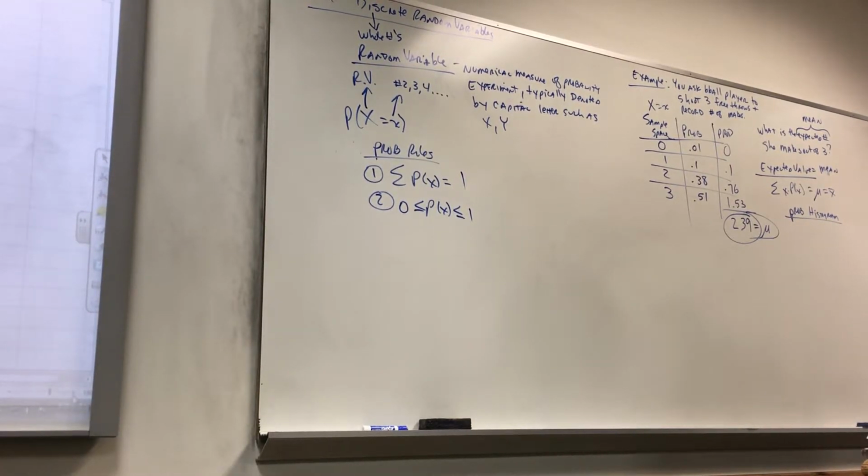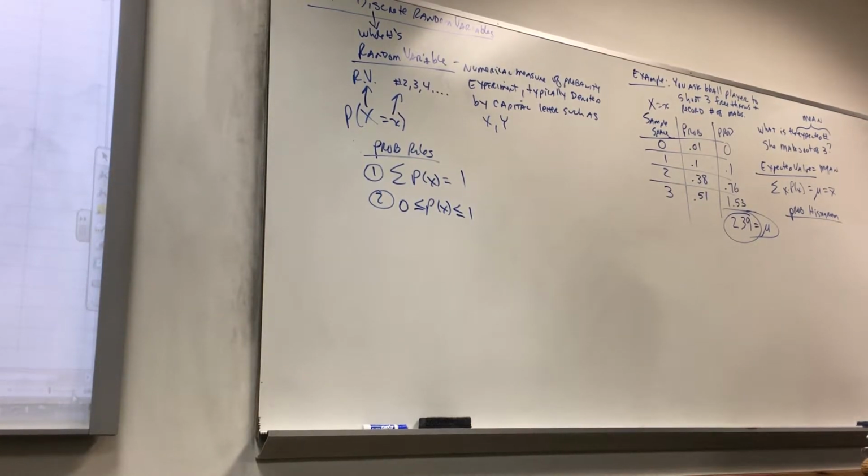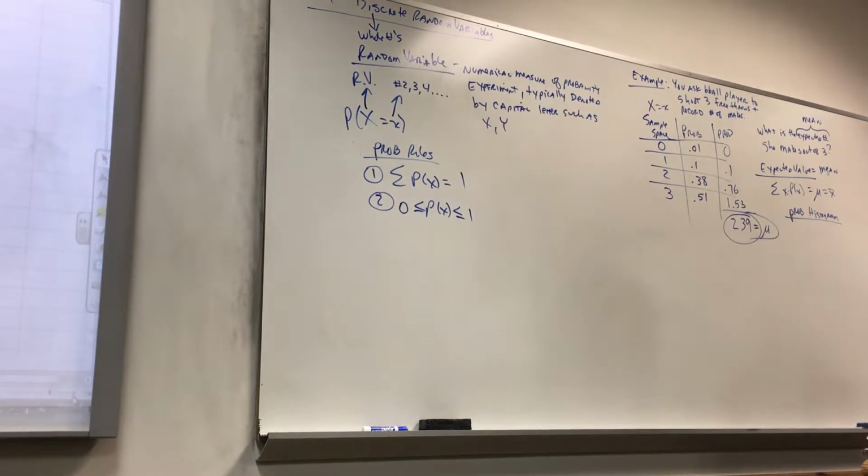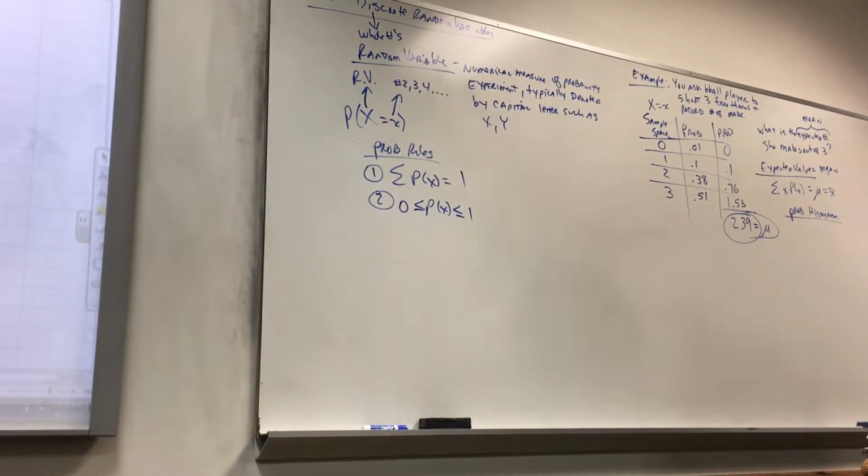Enter my data, so I've got shots made, 0, 1, 2, and 3, and probability of x: 0.01, 0.1, 0.38, and 0.51. Now, one of the things we didn't check, how do we know this is even a legitimate probability distribution? It should add up to 1. Let's double check that. We did add up to 1.